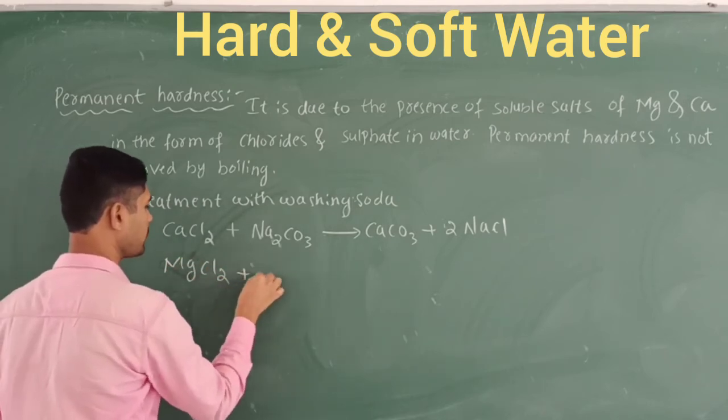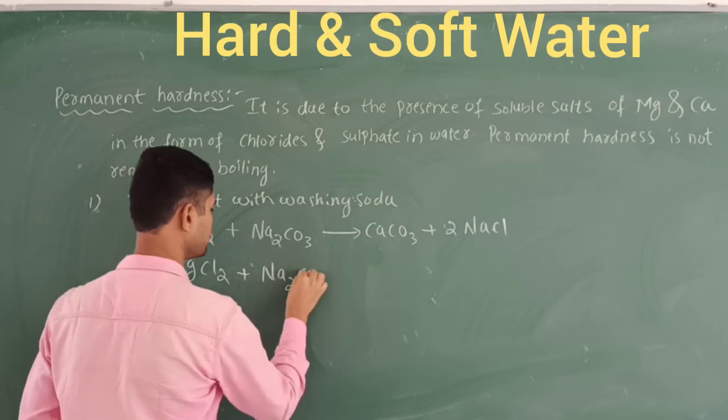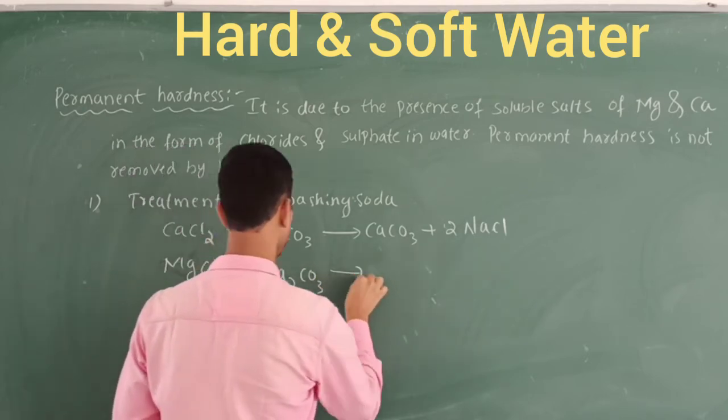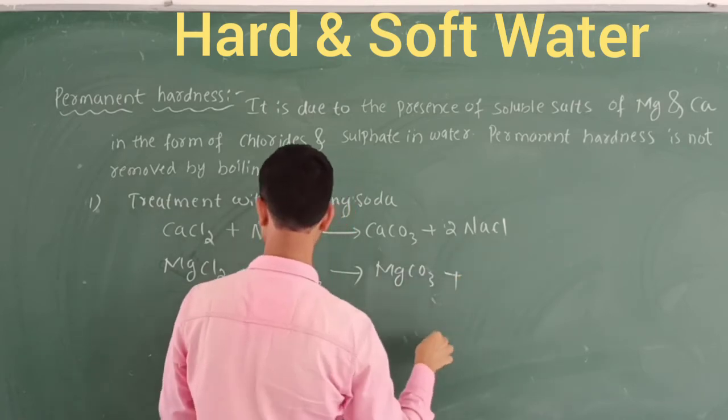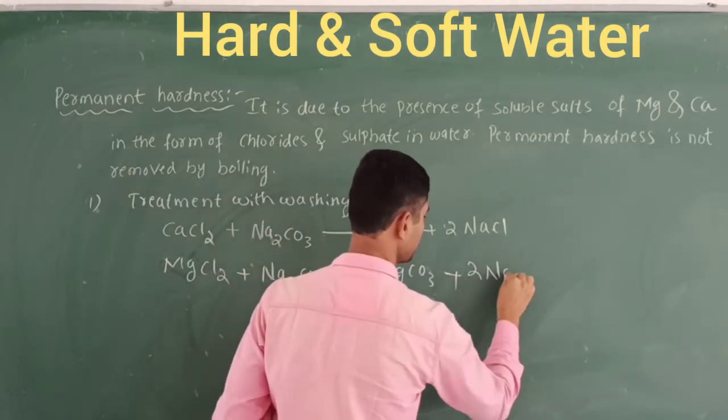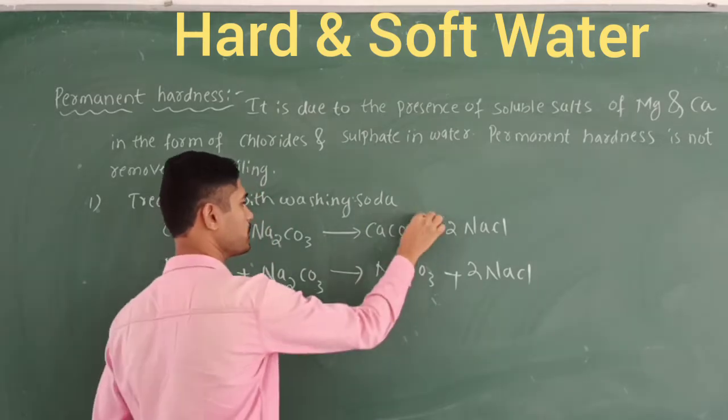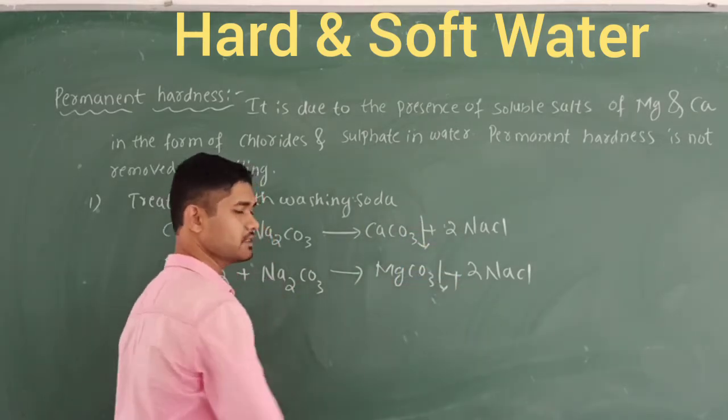Magnesium chloride, I am going to take it with the washing soda, Na2CO3. We are going to obtain, once again, magnesium carbonate along with 2NaCl. So here this carbonate indicates the precipitate, once again that indicates the precipitate.